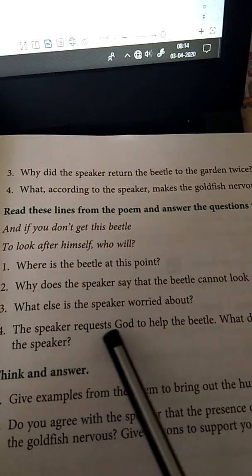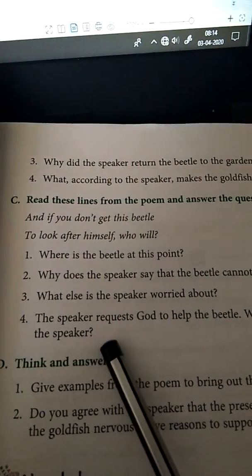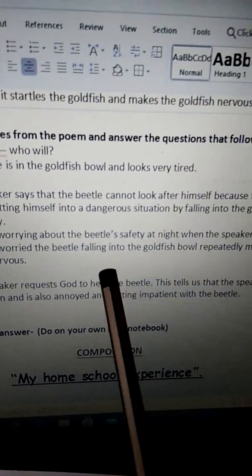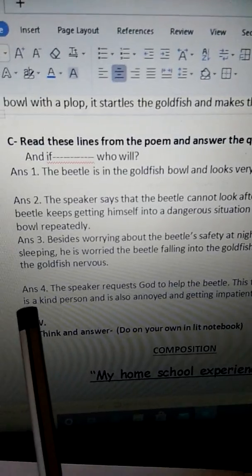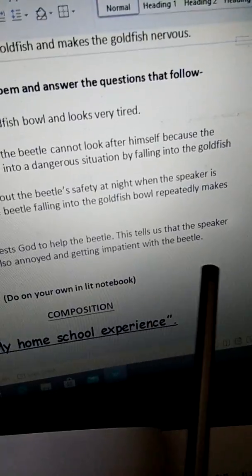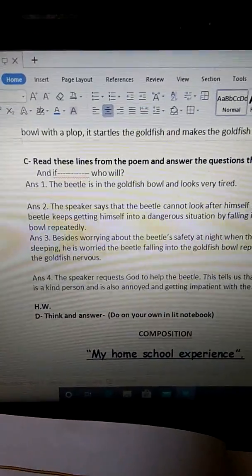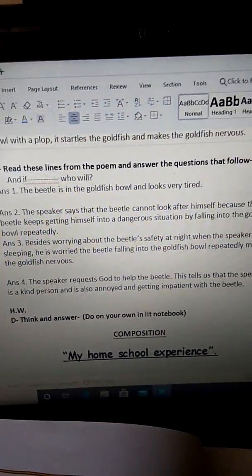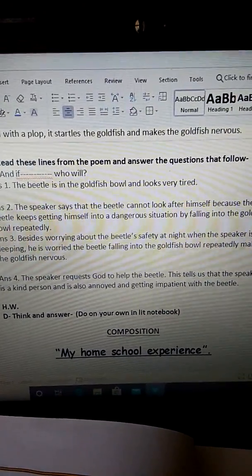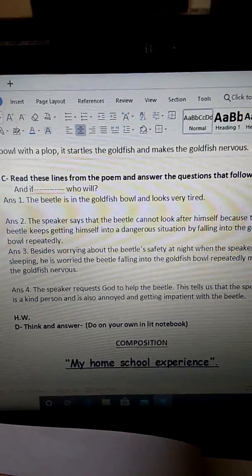Next question. The speaker requests God to help the beetle. What does this tell us about the speaker? This tells us that the speaker is a kind person and is also annoyed and getting impatient with the beetle. Though he is kind, he is also getting impatient again and again at the beetle's behavior because it is falling into the goldfish bowl and it's his time to go to bed, and if he does not save the beetle, then it might get drowned and die.